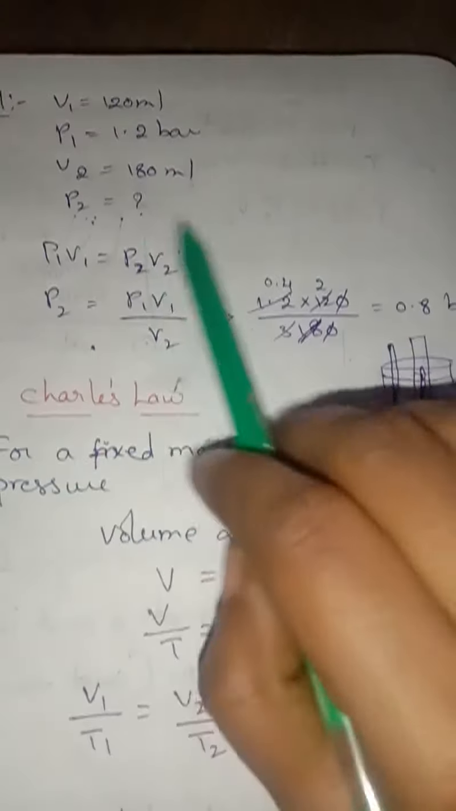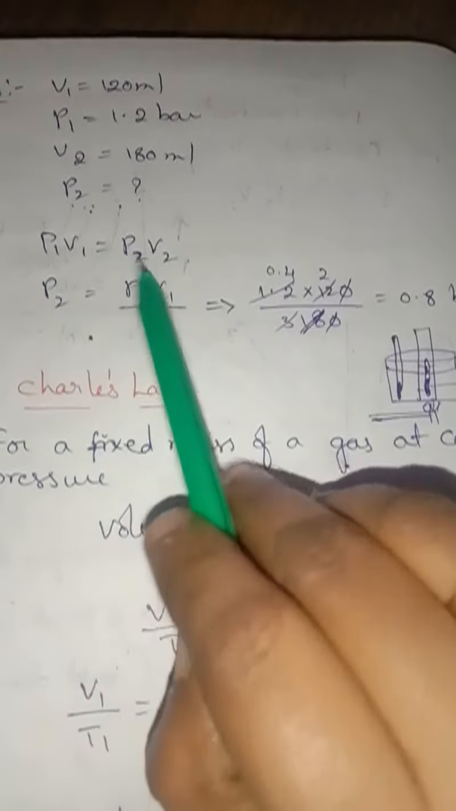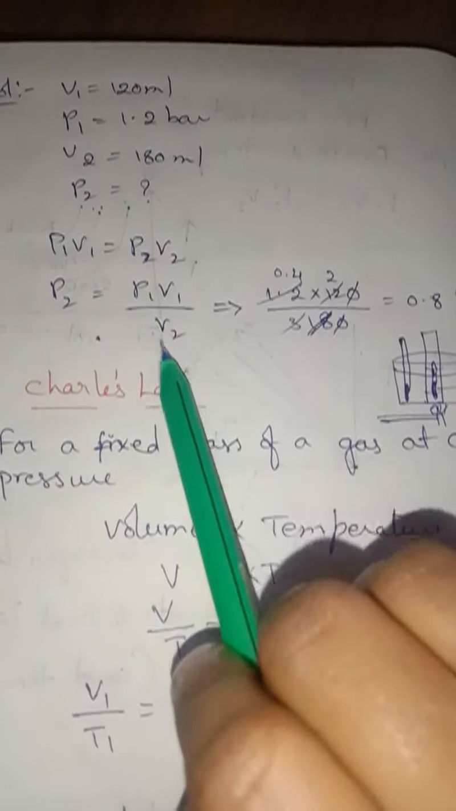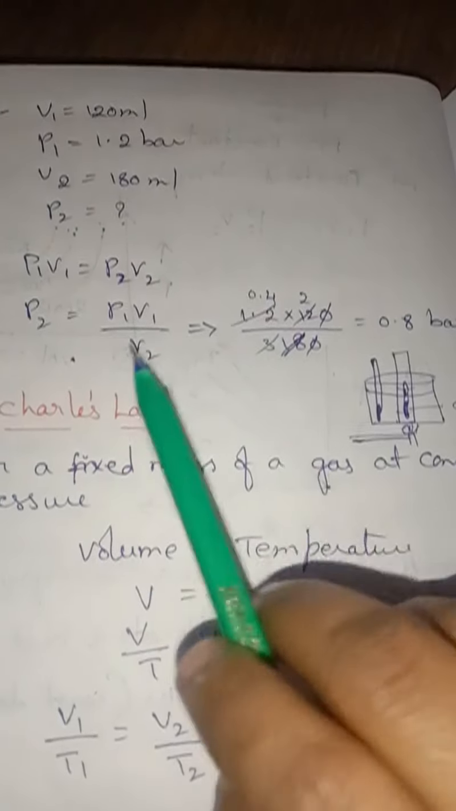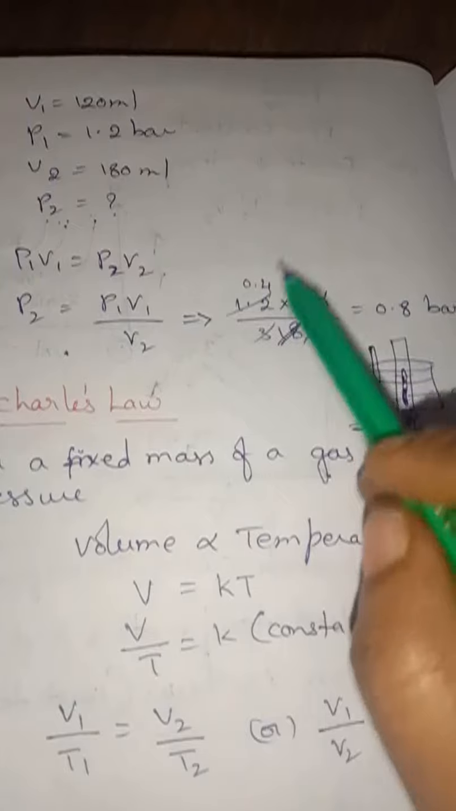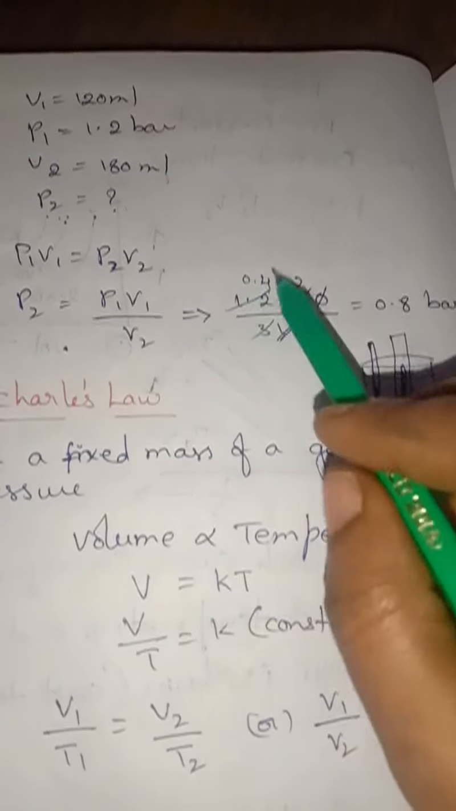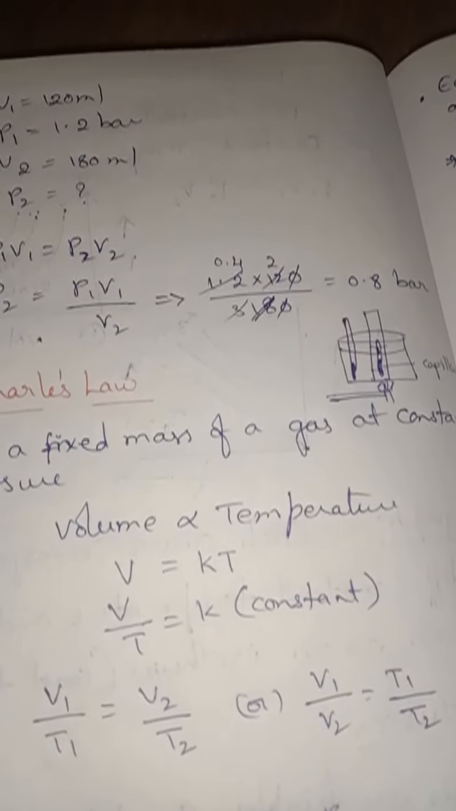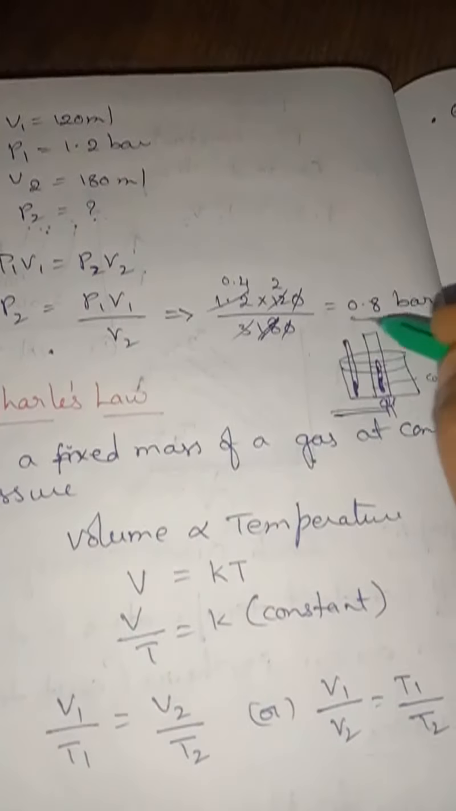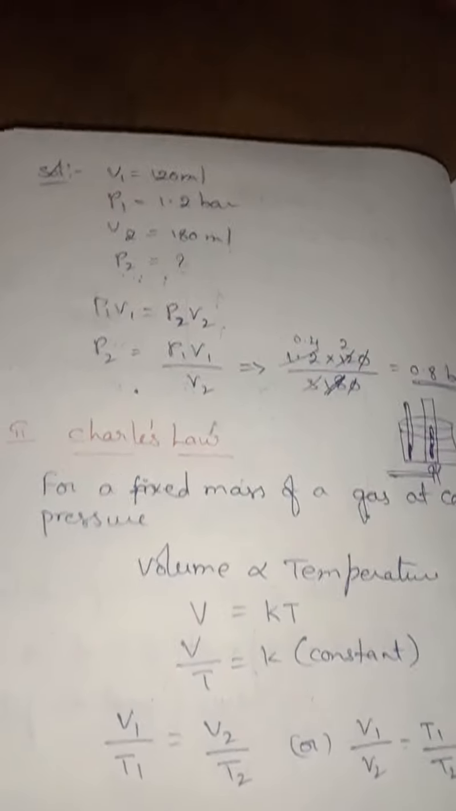From Boyle's law, P1 V1 equal to P2 V2. P2 you have to find, so take P2 outside and V2 goes down: P2 equals P1 V1 by V2. P1 is 1.2, V1 is 120, and V2 is 180. The zeros cancel each other. 6 3s are 18, 6 2s are 12, which gives 0.4 times 2, so the pressure we got is 0.8 bar. This is how you have to find the pressure or volume. Any three things they will give, and one you have to find. So this is about Boyle's law.